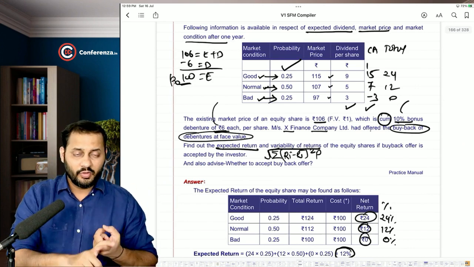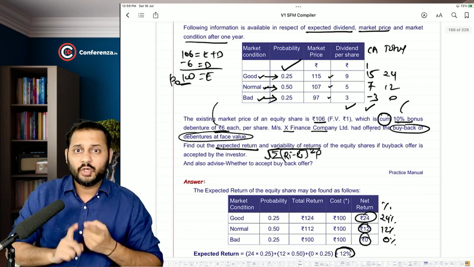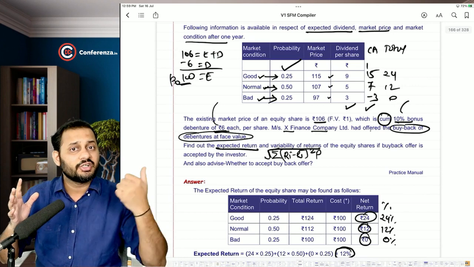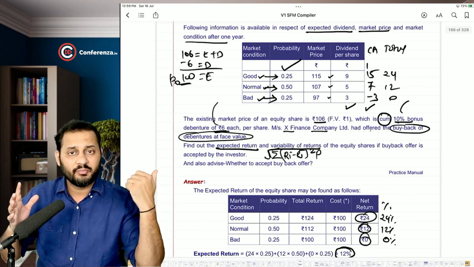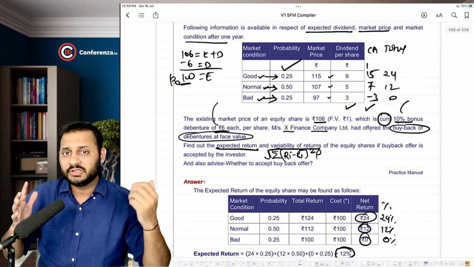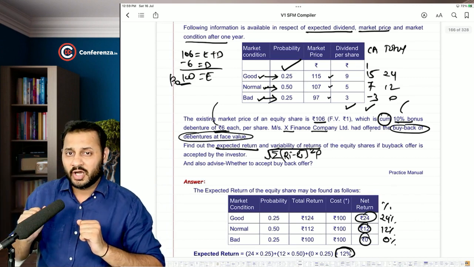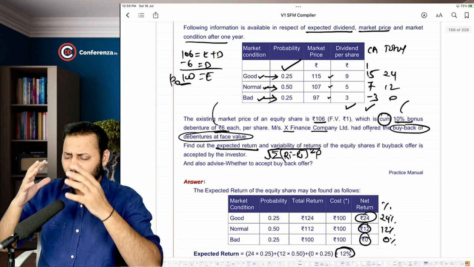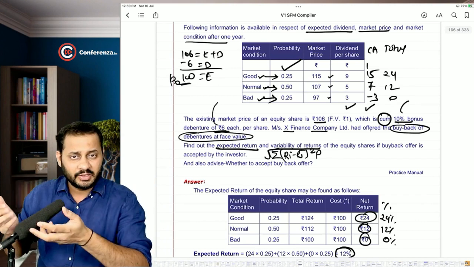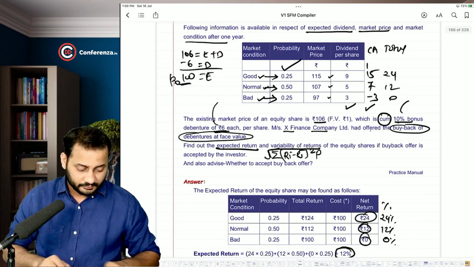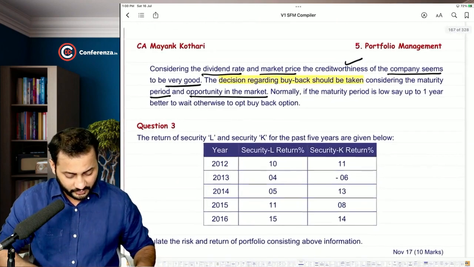But if you have the cash in your bank account and you have a different opportunity in the market for expansion, then instead of making the payment to buy back debenture, you should invest in the opportunity that you have. But if I say that there is no opportunity in the market, then yes, the buyback offer should be taken first of all. So that's what I'm talking about.